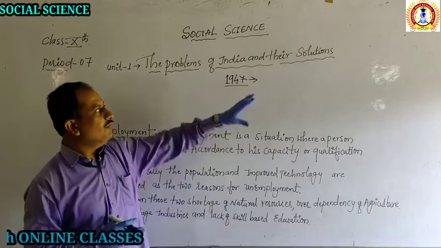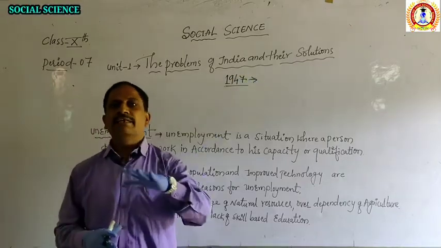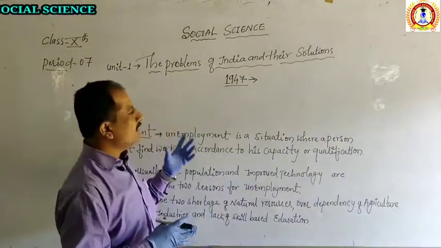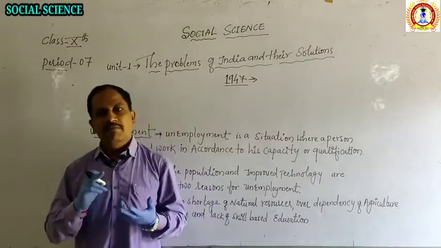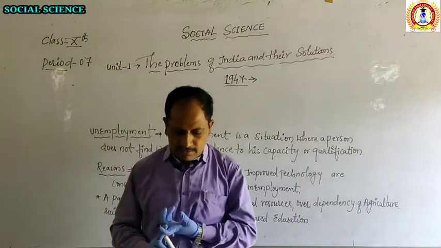So not only the government makes solutions for the problems, but we also need the citizens' support. Without the support of the citizens, there is no success for the government. It may be the central government, the state government, or the local bodies.